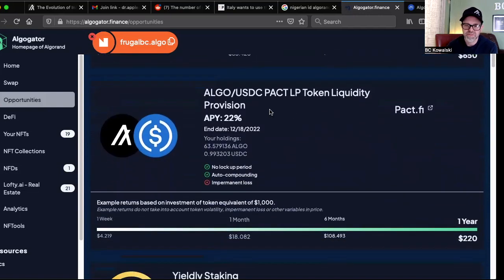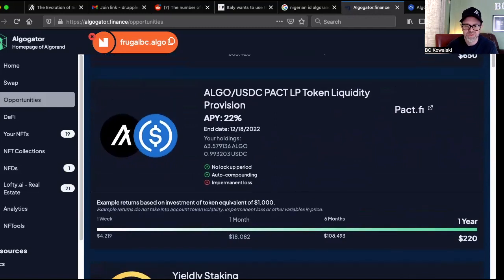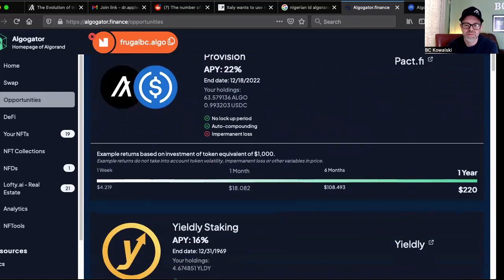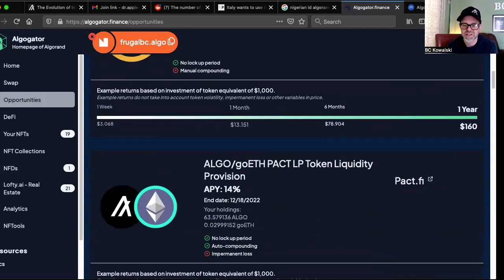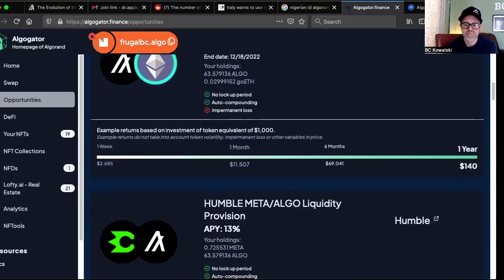This one, PactFi, I'm actually in, so apparently I have a little bit of extra USDC, but not much left over. I did get into this one on PactFi recently, and I actually got into this because, well, actually no, I take it back. It was the Go ETH one, the Algo Go ETH one, because of this platform. In fact, that might even come up. Yeah, more Yieldly staking. Yeah, here it is. So this is the one that was like, oh, cool, they have that. My Go ETH is otherwise just sitting there, so at least it can earn a little something on it.